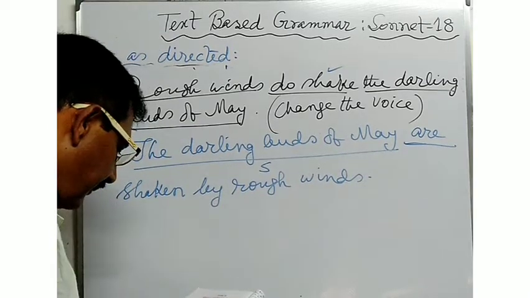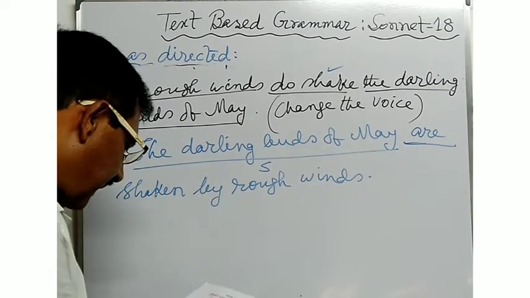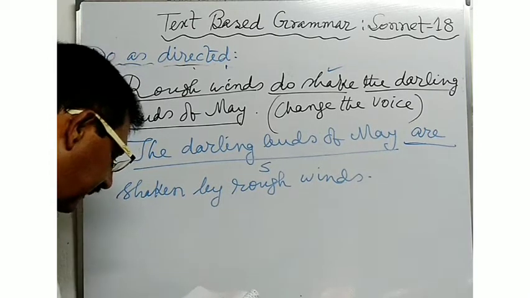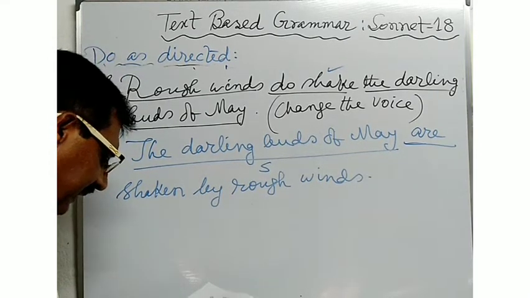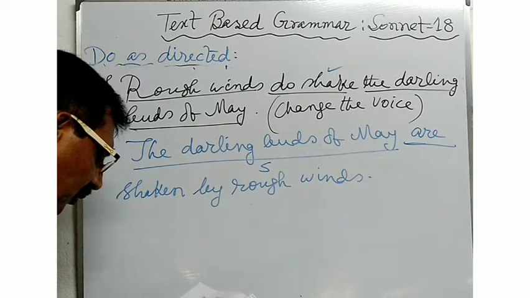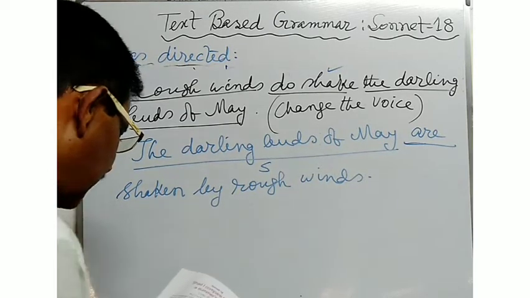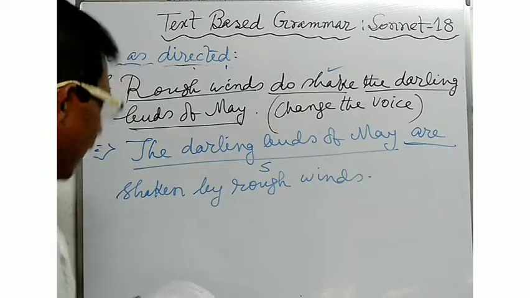Now, write down another grammatical sentence. Summer's leaves hath all too short a date. Now write down the fourth line of the poem.